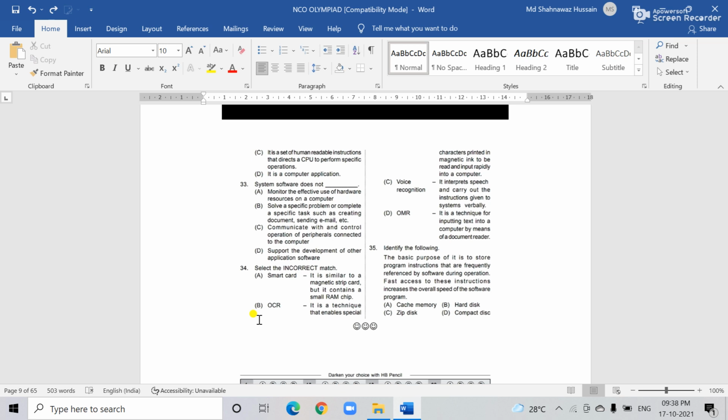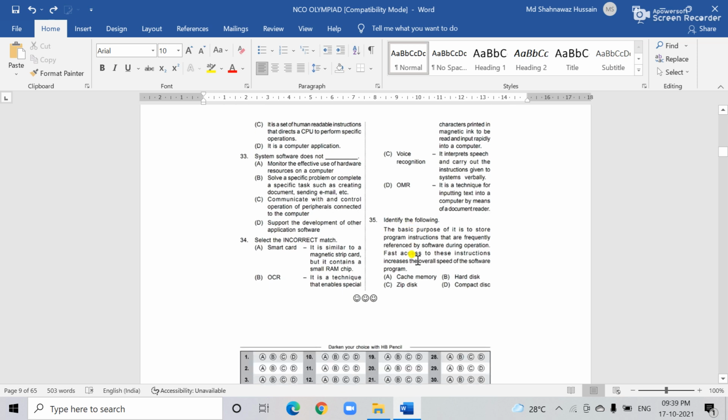So here is OCR, optical character reader. Here the character is printed. So this is the correct option, the OCR optical character reader actually. Number B. And this is the last question. Okay, the 35. Today this is the last question. The last one is: identify the following.